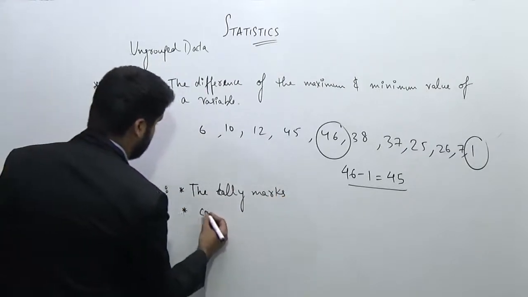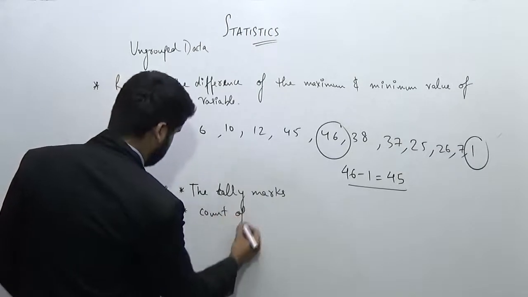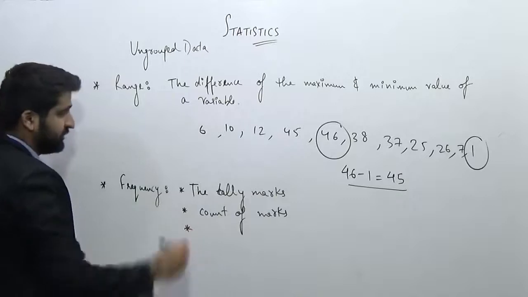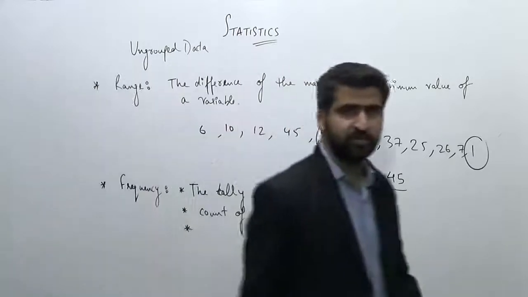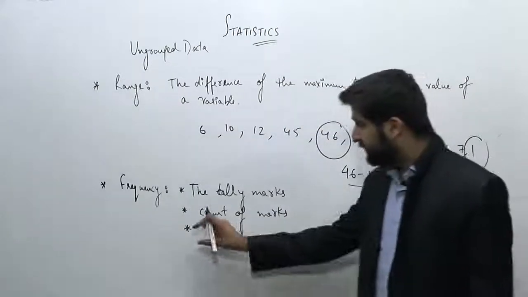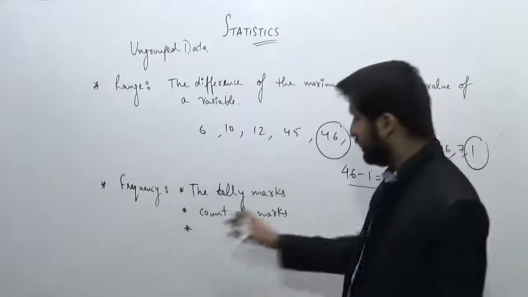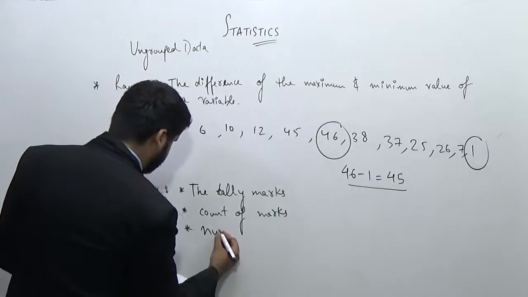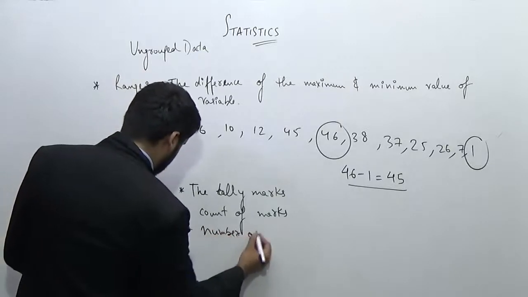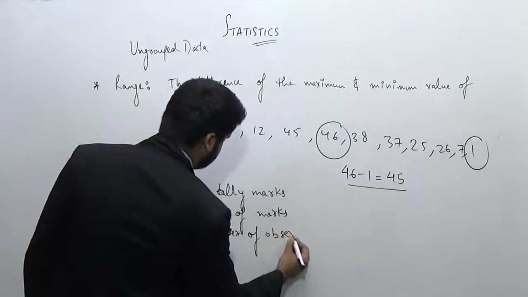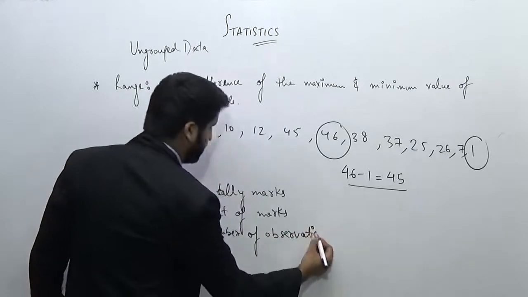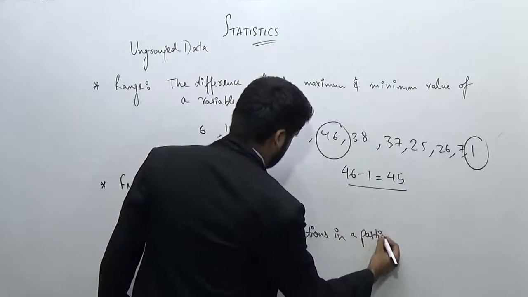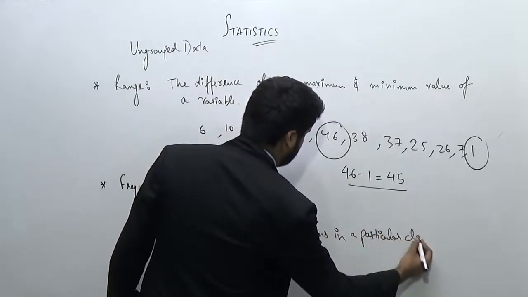The second will be count of marks, or the third definition actually, which I was going to write in the first place. The third definition is for the group data. Okay, but I will write it anyways. This is the number of observations in a particular class.